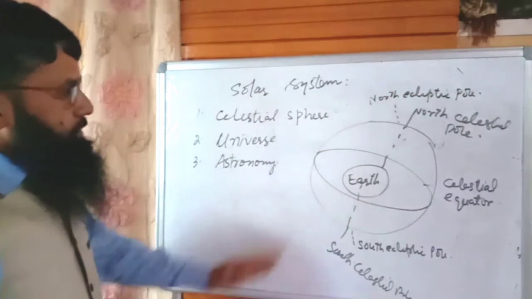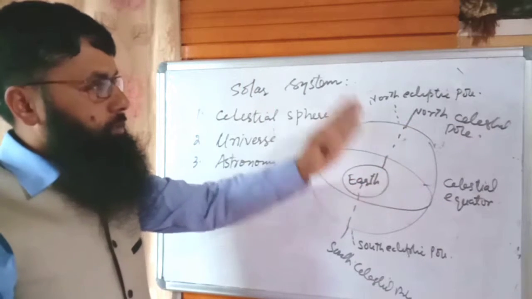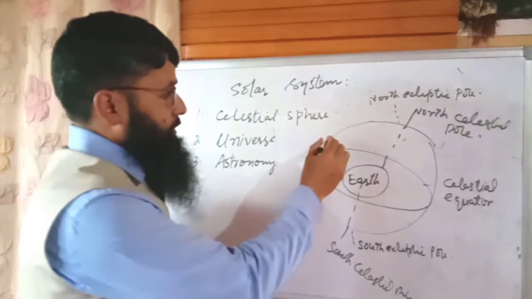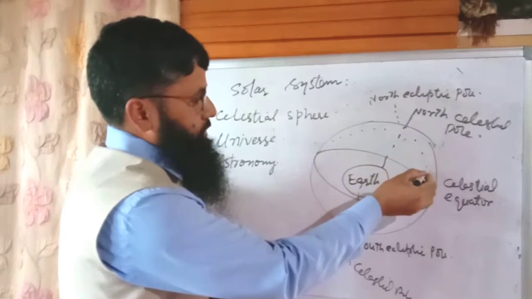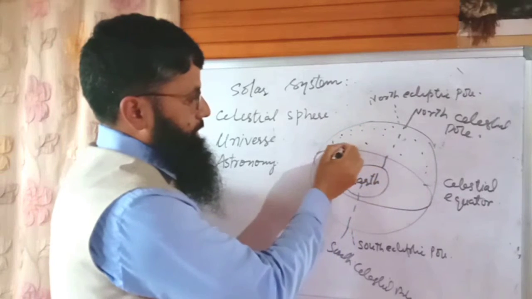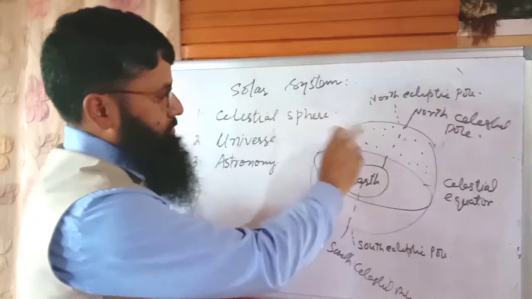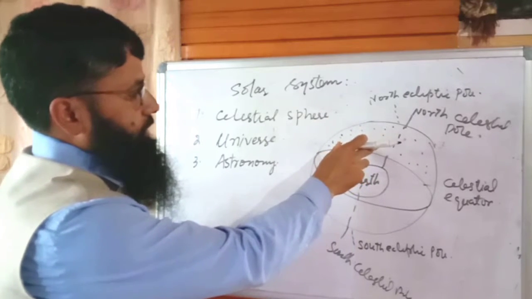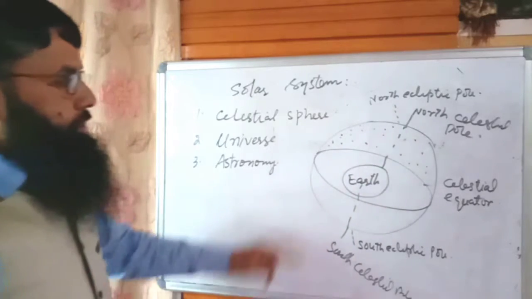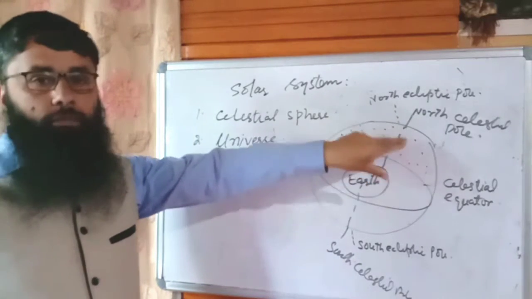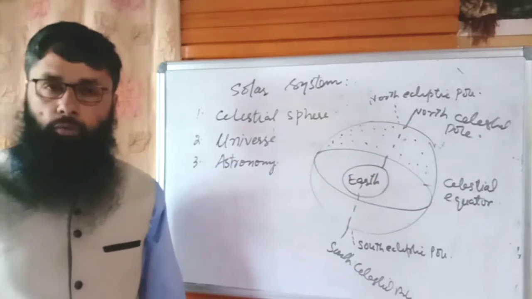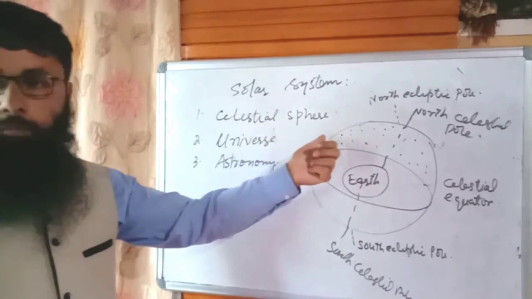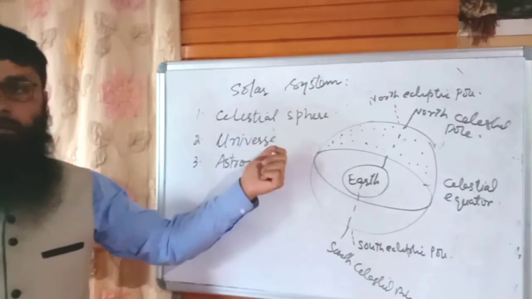So we say this is a dome-shaped structure. If you go outside and look towards the sky, you will find this dome-like structure above, and in this structure everything, like stars and planets, is embedded like this. These heavenly bodies, like stars and planets, are inside it, and they are known as the celestial bodies because they are within the celestial sphere. That's why they are known as celestial objects or celestial bodies, or more commonly we call them heavenly bodies also.